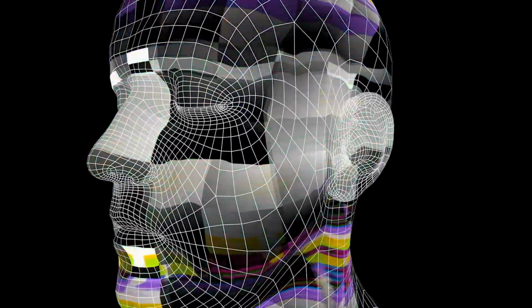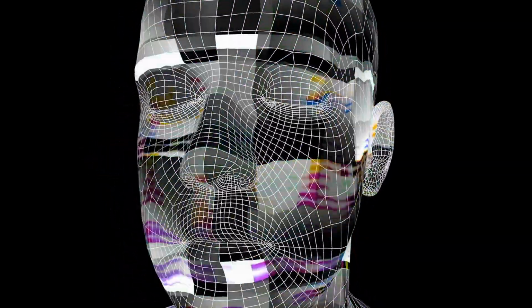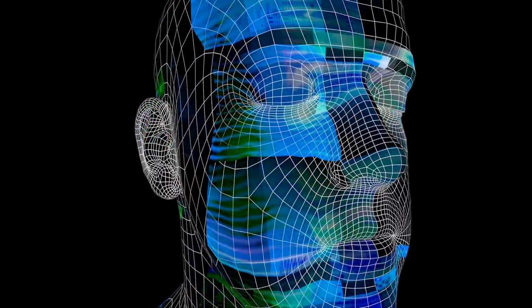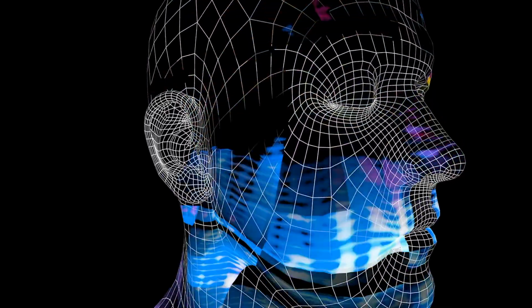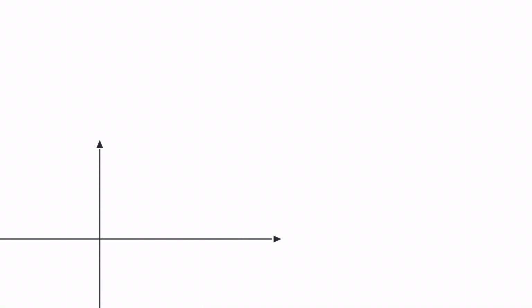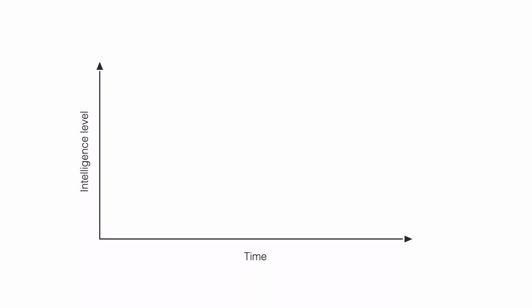Let's get back to AI, but this time not in a specific setting, such as playing Go, but now I want you to envision a general artificial intelligence that can take up on any task. Time is on the y-axis, perhaps depicting a few hundred years. Intelligence level is on the x-axis. The black line represents human intelligence and is our reference point. The black line slightly increases over time. Indeed, humans have become smarter over time and may continue to do so in the future.